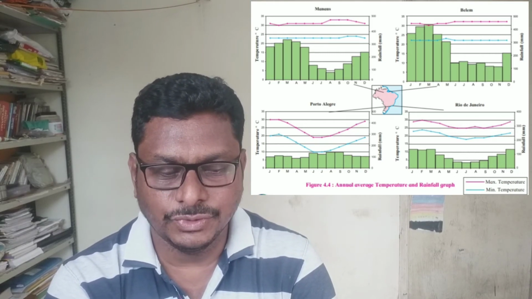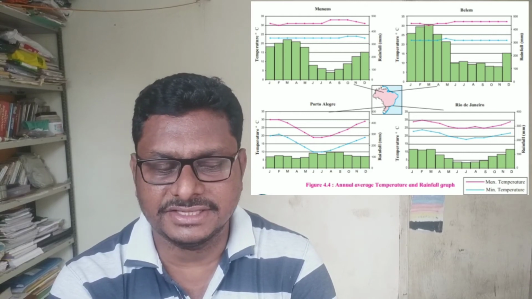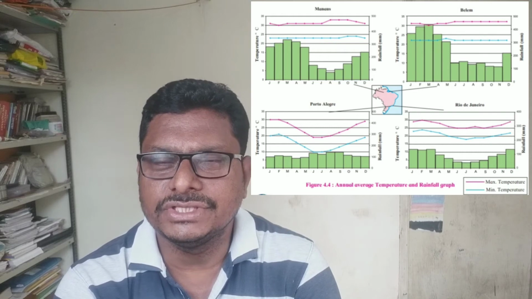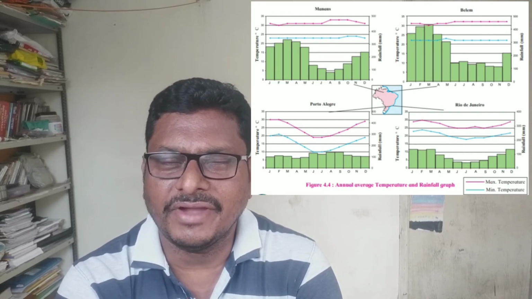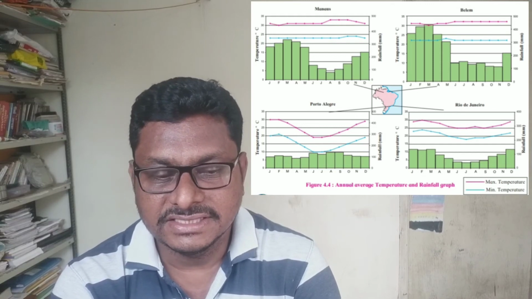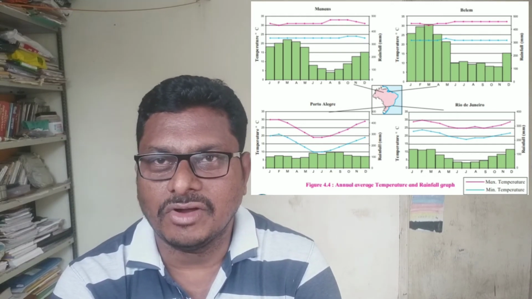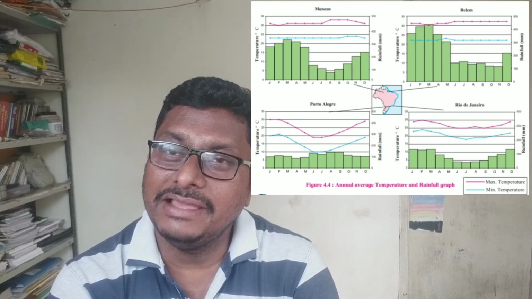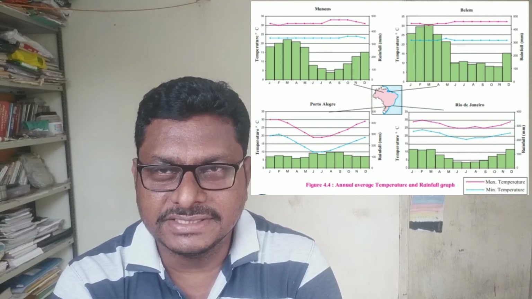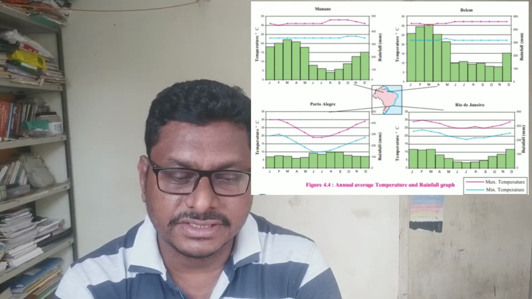And if you see the highest temperature, particularly in Manaus, the highest temperature is recorded in the month of August, whereas in Belém it is also in the month of August, because both places are located in the equatorial region.